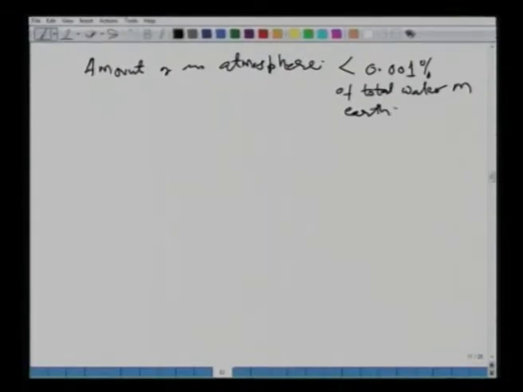So, you see that it is a very tiny fraction of water. However, it is the lifeblood, responsible for providing us the water on which most of our needs depend, such as agriculture, drinking purposes, industrial usage, and so on. So, it is important for us to understand and model this atmospheric water.